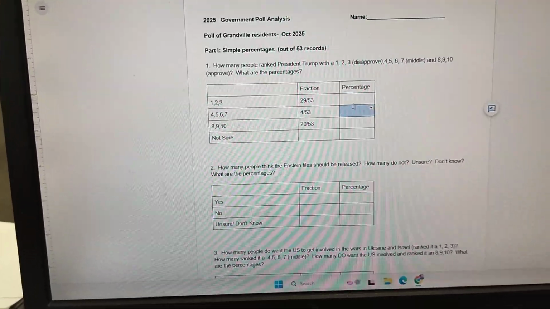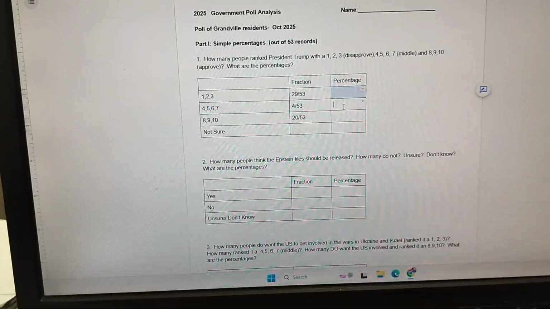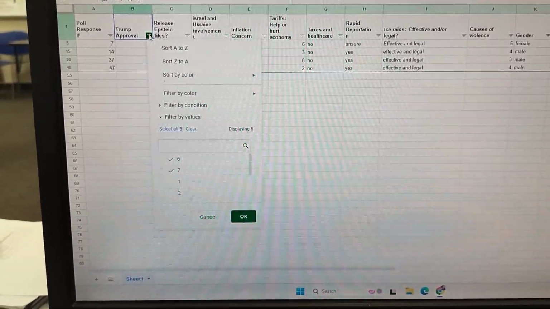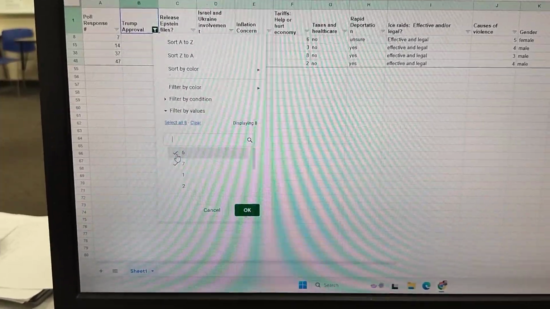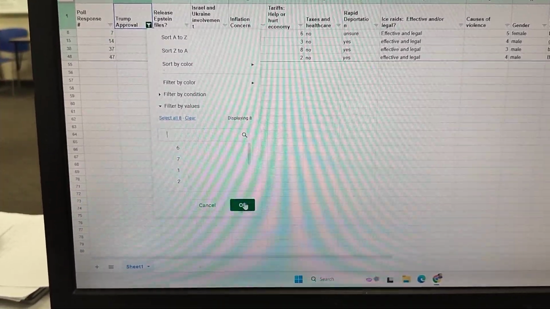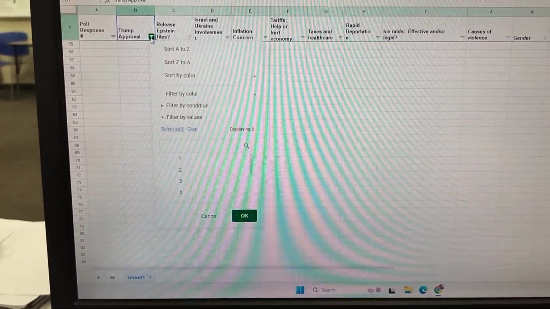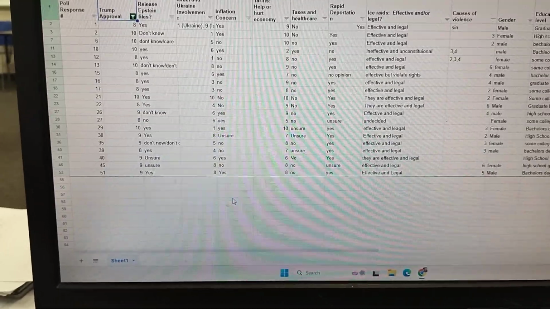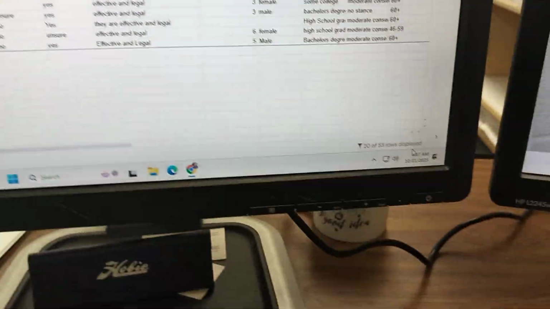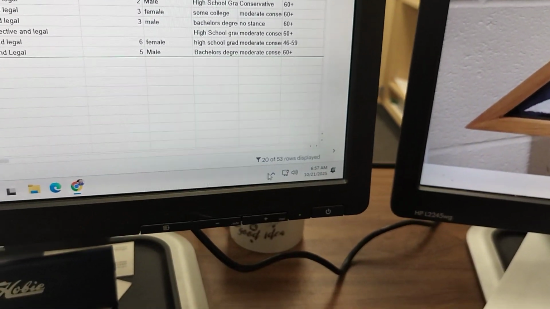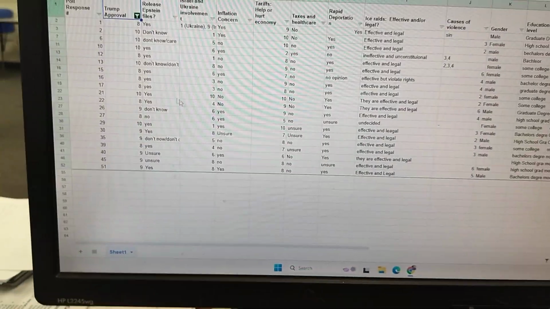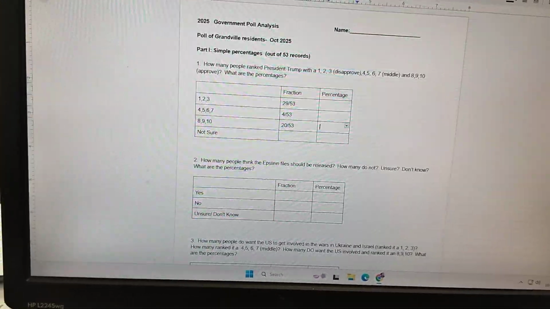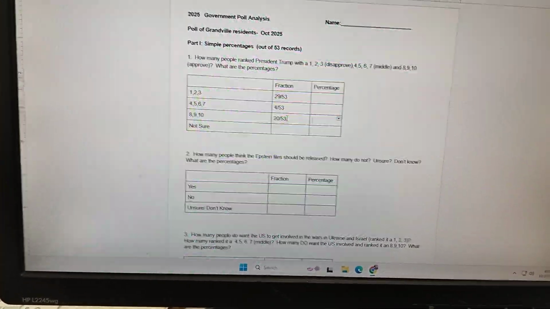By the way, you then have to calculate the percentage. And hopefully you guys know how to do that. Then I go to the last one. I click on the sort function again. I unclick 6 and 7. I hit OK. I then go back here to click, and I choose 8, 9, 10. And that's where, if I go down here, I can see that 20 out of 53 like him. And again, this also is helpful. So then I go back here, and I put 20 out of 53.